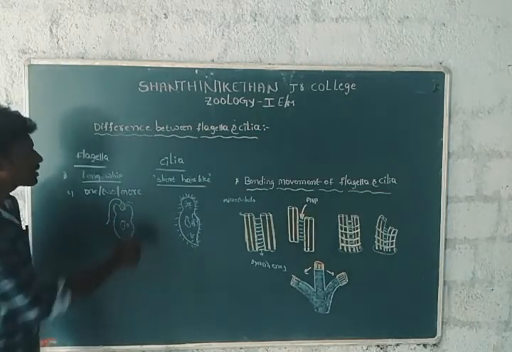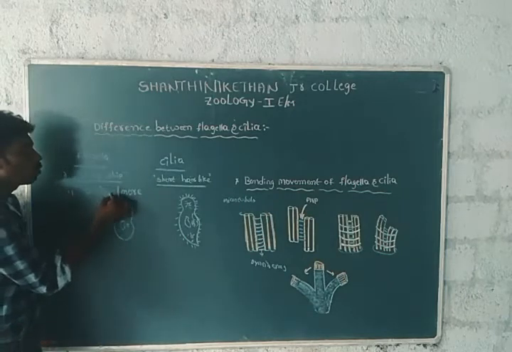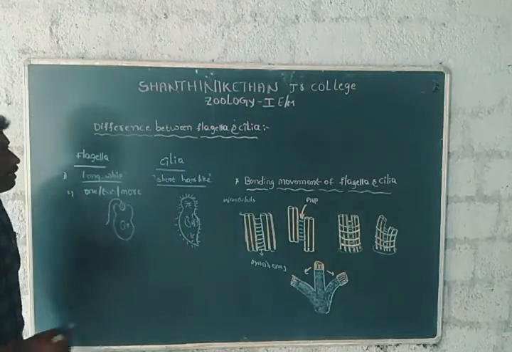That means this kind of organism has one or two or more flagella, and the ciliated organism has many cilia present.